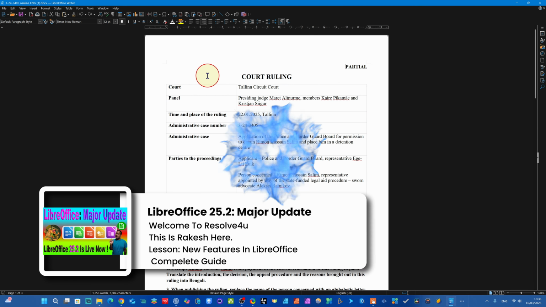For downloading this update, you have to come here. You see update. We are inside the window of LibreOffice here. Come here, check for update. We are going to download, dear friend. Don't skip any parts. All parts are very important. In today's tutorial, we will download this updated LibreOffice. After that, we will see some exciting features which are not available even in Microsoft Office, dear friend. It's a total, full replacement of Microsoft Office, packed with features. Without wasting time, let's jump into the website of LibreOffice here.